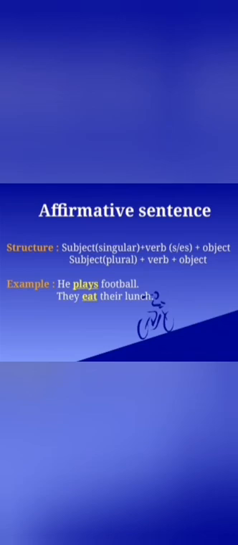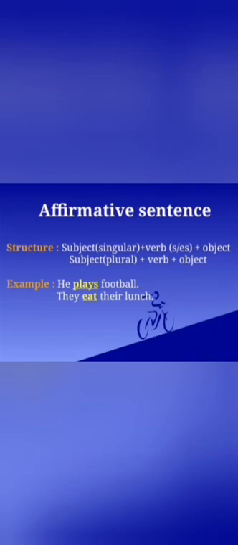Now let us move to examples. Example of affirmative sentences are, he plays football. In this sentence, plays is the verb. We add s with plays because our subject was singular. He plays football.